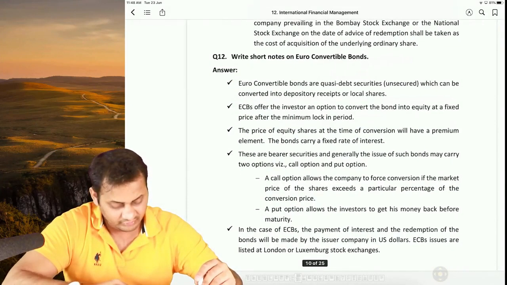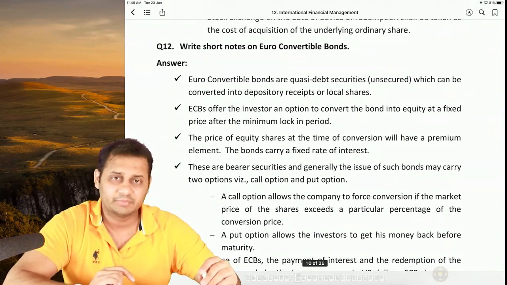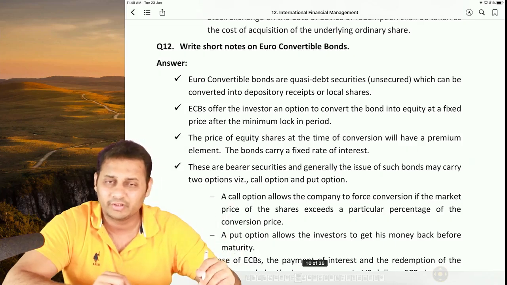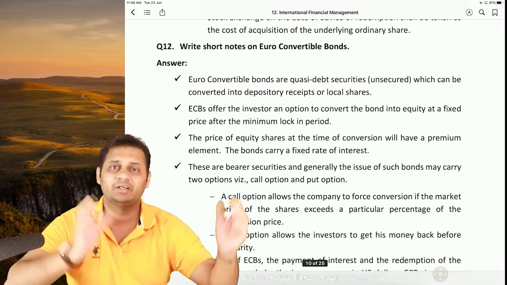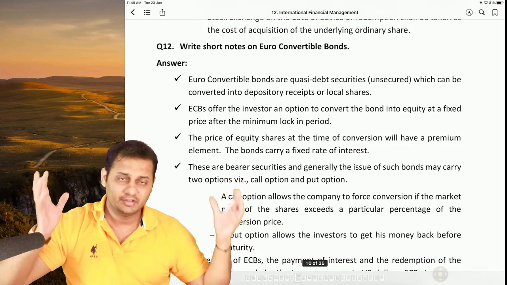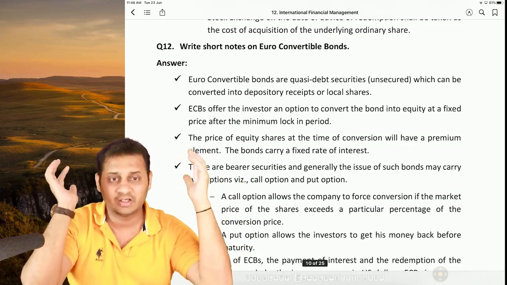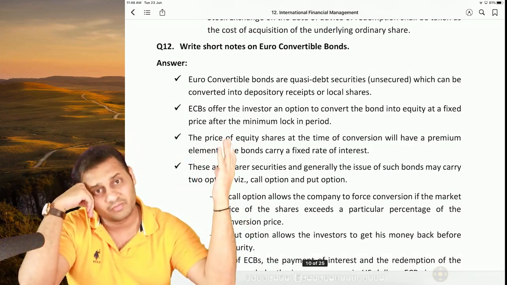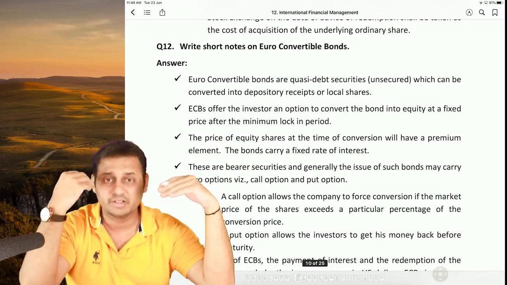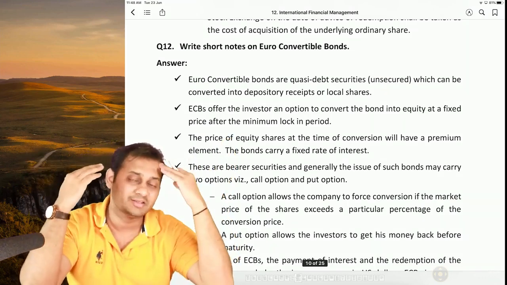Question number 12 we are not going to consider because it is not a separate part. Everything that we discussed in foreign currency convertible bond is applicable for euro convertible bond. Understand one thing, foreign currency is a broader term. It's a house, and in that house this is one member of that house. Euro convertible bond, there can be a pound convertible bond and other currencies also.